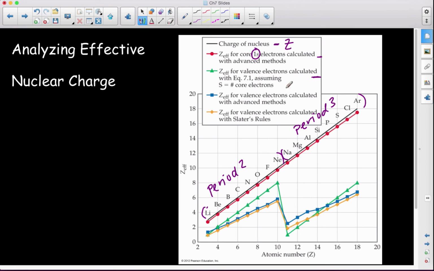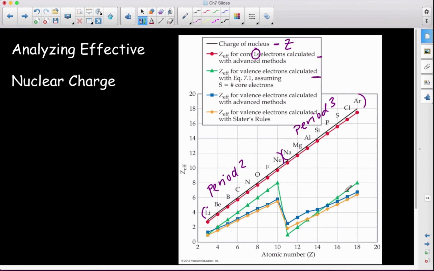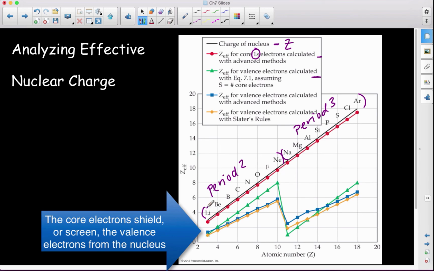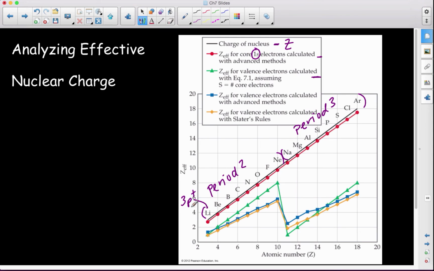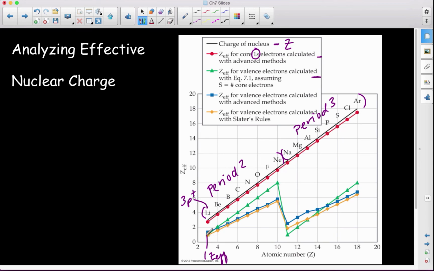Now, when we get to our valence electrons, the ones in the outermost shell, for these it's shell 2, and for these it's going to be shell 3. We see that it's going to be lower. If we think back to what we talked about, lithium, for example, has 3 protons and 3 total electrons. If there is 1 valence electron, there are 2 core electrons, which means that Z effective is approximately 1. That 1 valence electron feels the pull of approximately 1 proton.